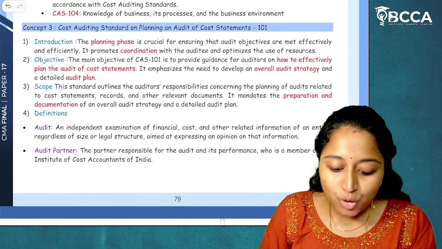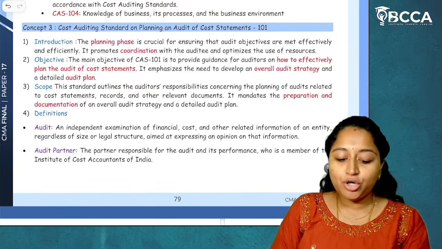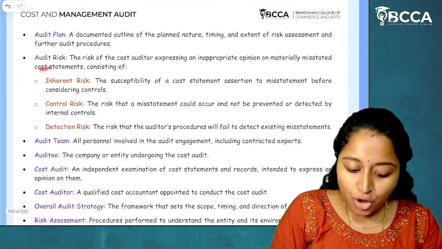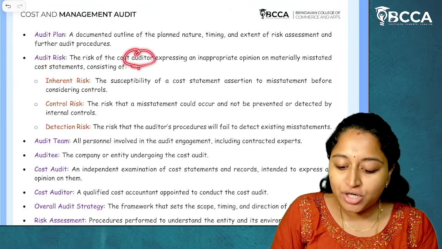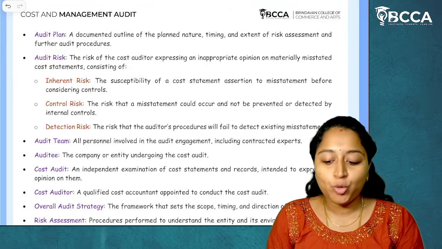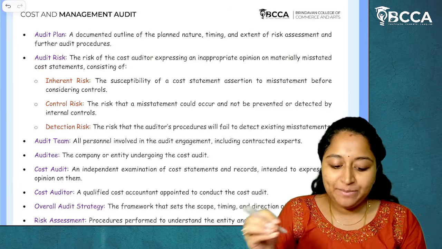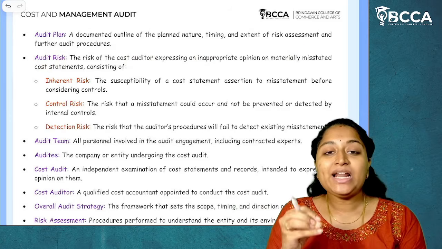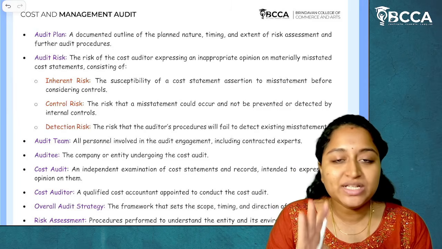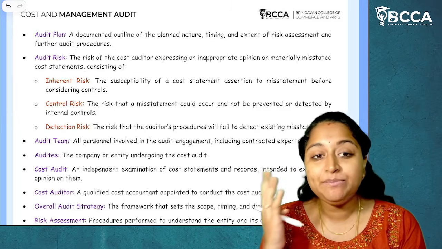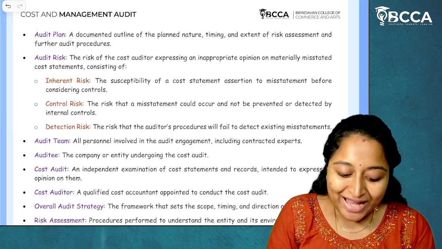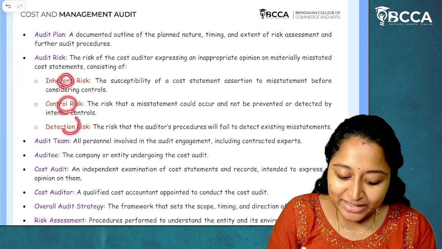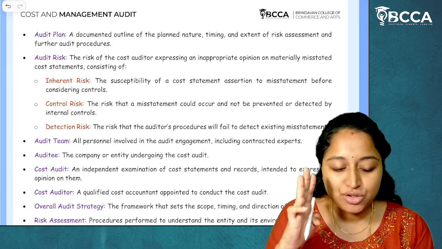Auditing standard 101, which talks about the planning on audit of cost statements. If you see here, audit risk: the risk of a cost auditor expressing an inappropriate opinion on materially misstated cost statements. There are three different sets of risks which can be caused for materially misstated cost statements. What are those? Inherent risk, control risk, detection risk. So there are three kinds of risk.